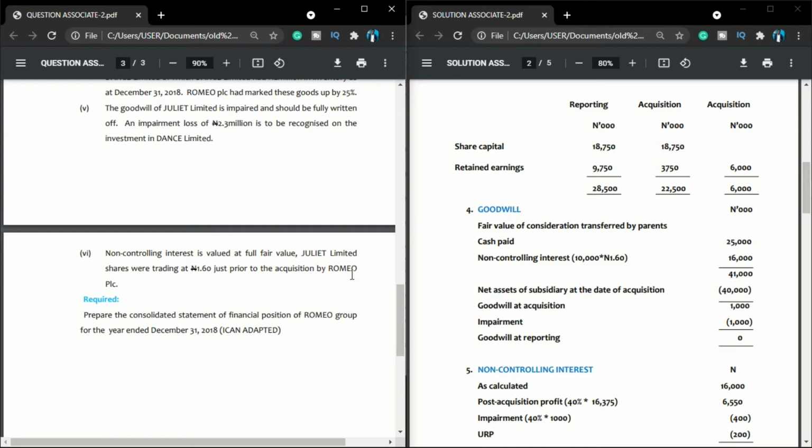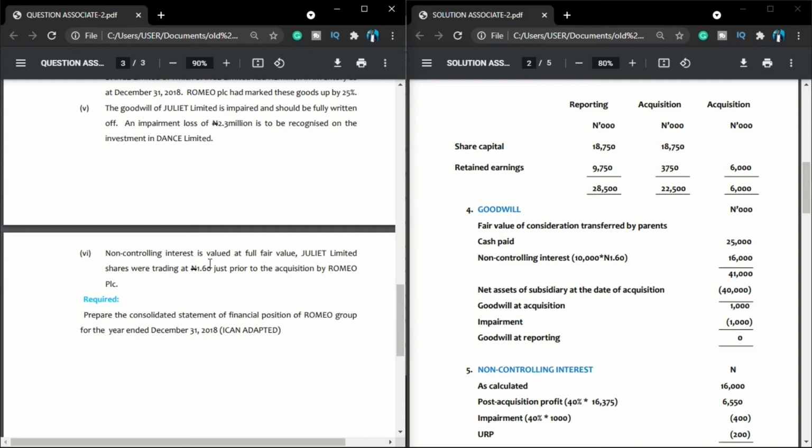Let us assume that in a company you own 5,000 units of shares, and the current market price of the shares of that company is 2 naira, or let me say $2 per share. I can say that the value of your share is the 5,000 units of shares you own times $2 per share in the market. Very easy. Same thing too when I want to determine NCI. I need the total number of shares owned by NCI multiplied by the market price of the shares of Juliet. So we are told that Juliet market price is 1.6, so we are fine.